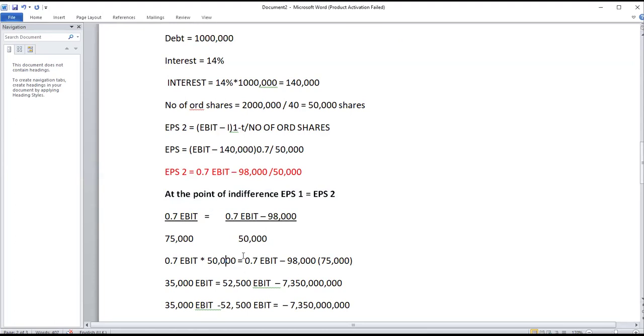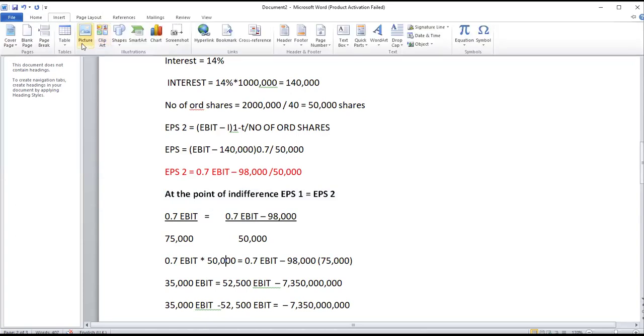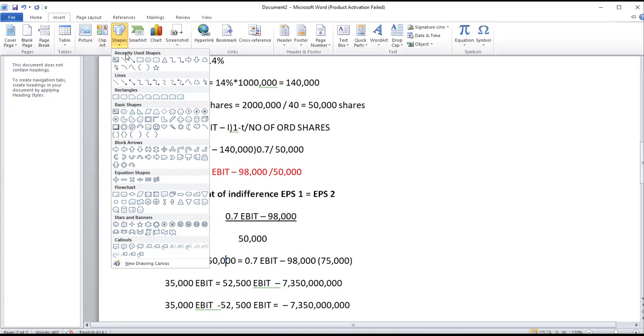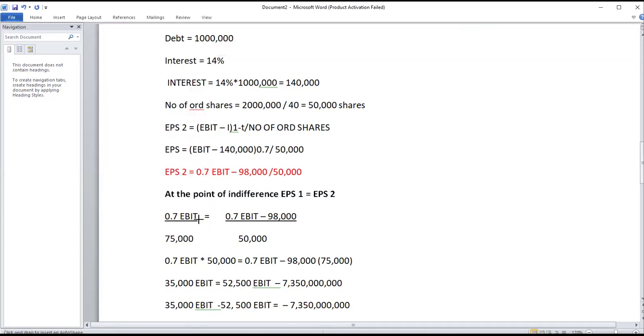Now we cross multiply, whereby this side we're going to multiply with 0.7, we are going to multiply that with 50,000, and then 0.7 EBIT, we are going to cross multiply.